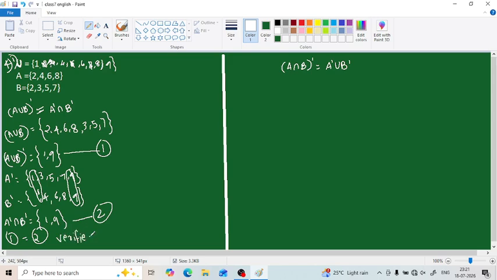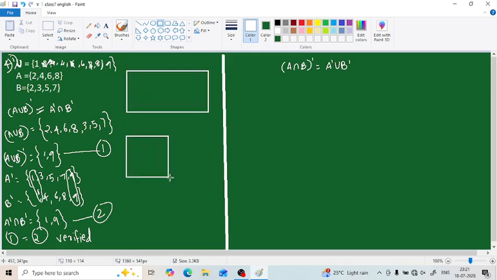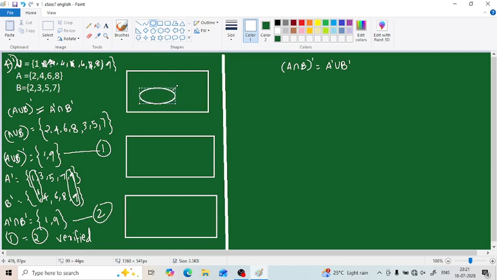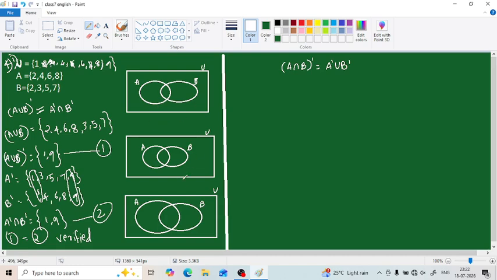This is the way to solve it in theory manner, and we can solve it in Venn diagram manner also. Okay. To solve in Venn diagram manner, there are two sets, A and B. So we have to draw two circles A and B. One should be named as A and the other should be named as B. This will be the outline of our Venn diagram. The rectangle shows the universal set and two overlapping circles are drawn, one named as A and one named as B.